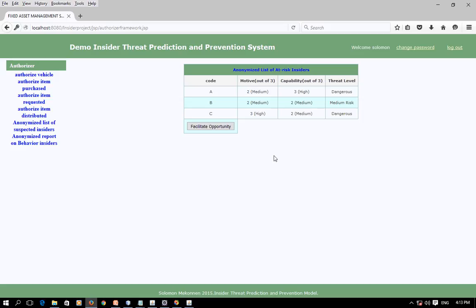preserve the privacy of the insiders, and each potential malicious user is categorized under different threat levels such as dangerous and medium risk. This is based on their capability and motive, and the motive of an individual is assessed based on current stress and behavior. This will be determined by the context analyzer, which is used to predict high risk insiders based on their search behavior, their keystroke pattern, and file access